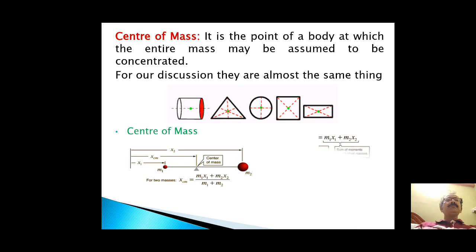In this diagram, there are two different masses, m1 and m2, at certain distances x1 and x2 from a particular axis. So the center of mass, xcm, can easily be calculated. It is nothing but m1 x1 plus m2 x2 divided by m1 plus m2.